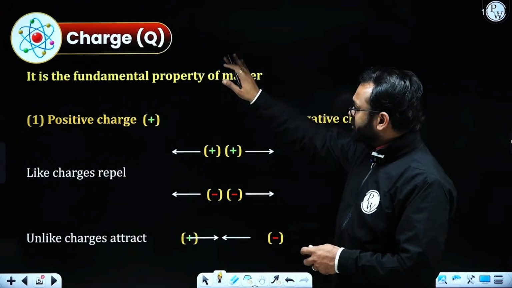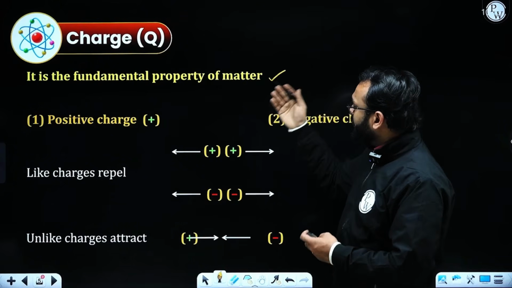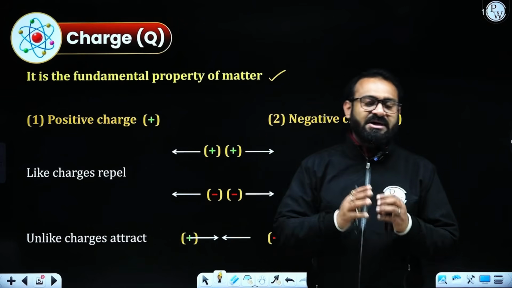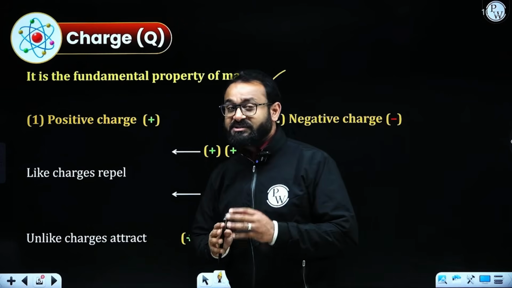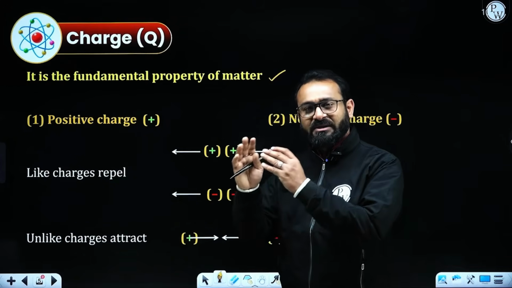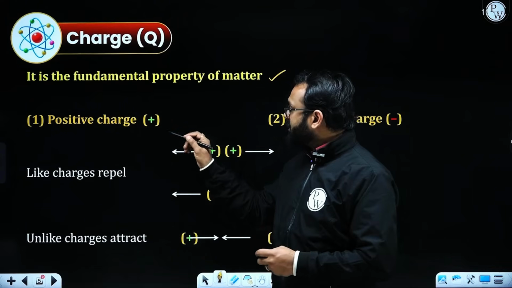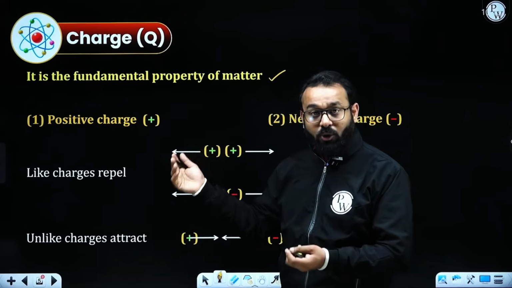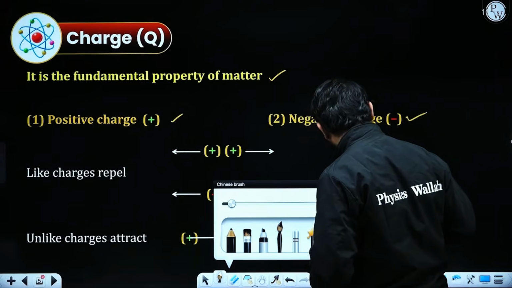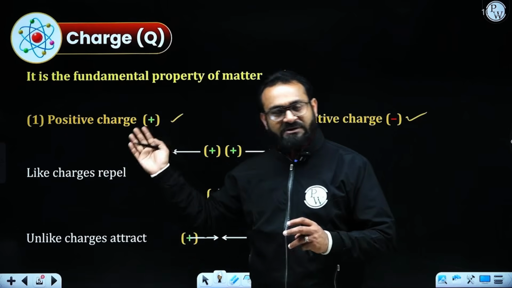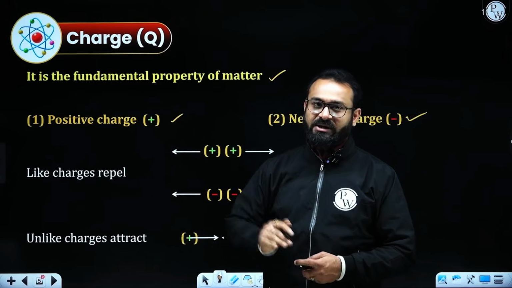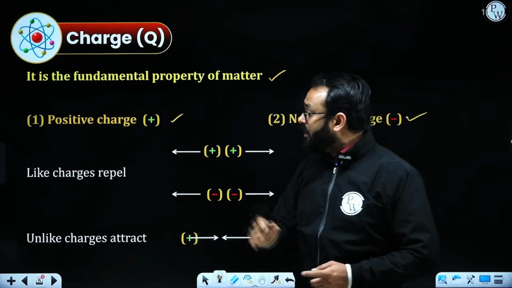Similarly, charge is the fundamental property of matter. These charges are divided into two different categories: one is positive charge, another is negative charge. You must have heard in chemistry that positive charge is generally denoted by protons and negative charge by electrons. So in physics we call them positive charge and negative charge, or you can even call them protons and electrons. No difference will be there.